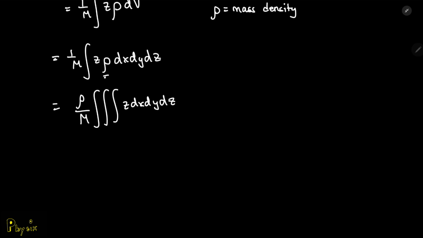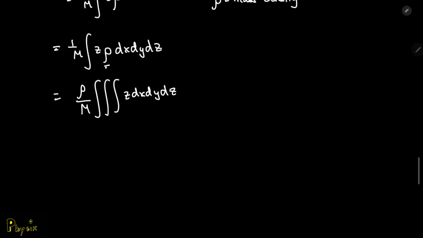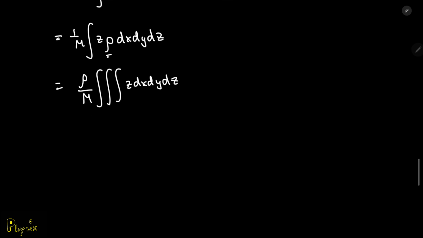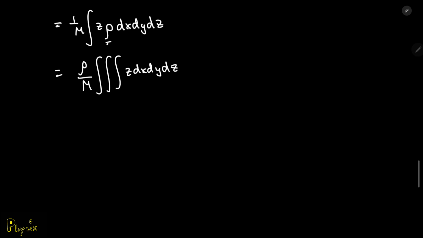Now, we could solve this in Cartesian coordinates, but it becomes very much easier if we switch over to spherical coordinates. The infinitesimal volume element, dx dy dz, we can figure out what that is in spherical coordinates. So let's think about the dx dy.